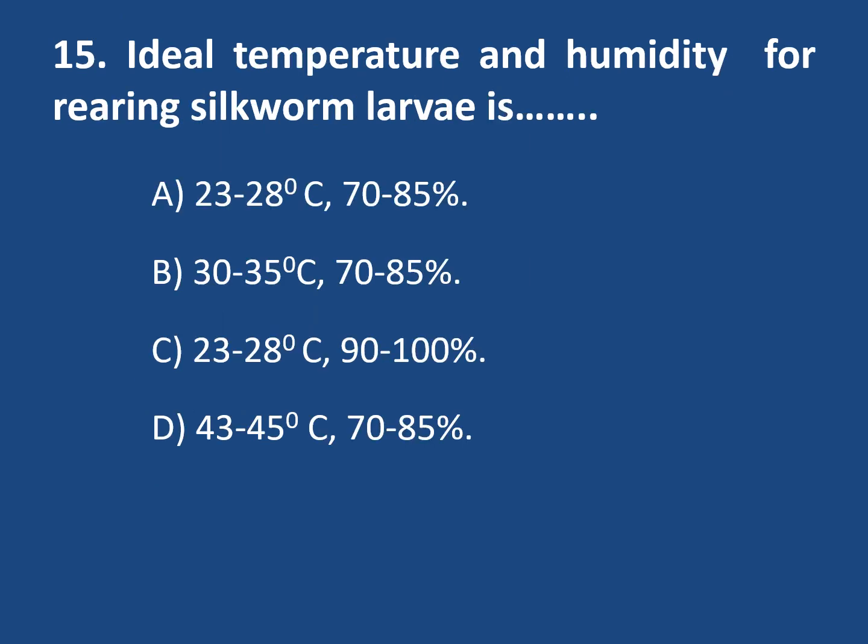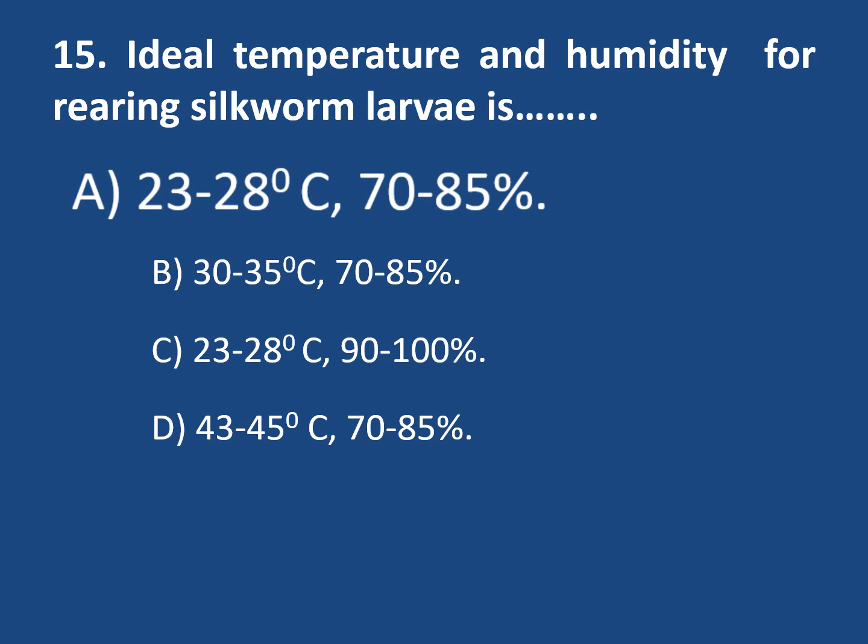Then, the ideal temperature and humidity for rearing of silkworm larvae: the correct option is 23 to 28 degrees Celsius and 70 to 85% humidity, required to rear the silkworm larvae in the silkworm house. You know the grainage is the place from where we obtain the seed, but here the rearing house is where we rear the silkworm larvae, and in this rearing house we maintain 23 to 28 degrees Celsius temperature and 70 to 85% humidity.